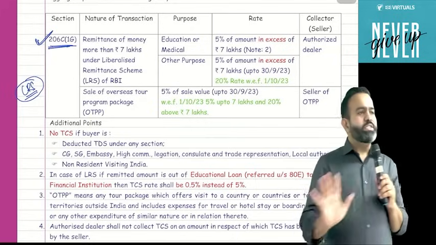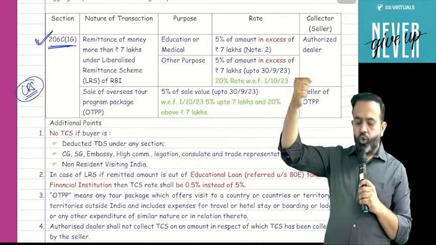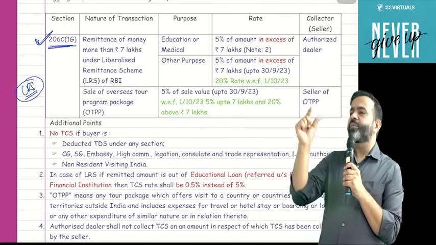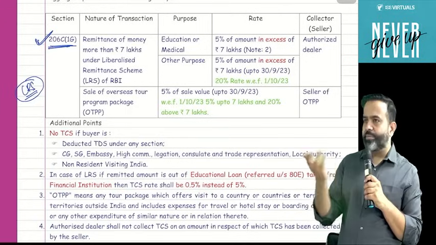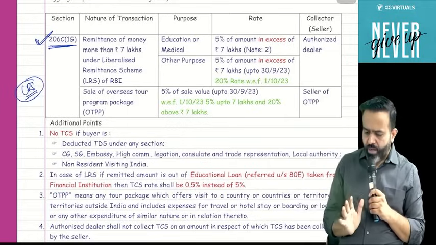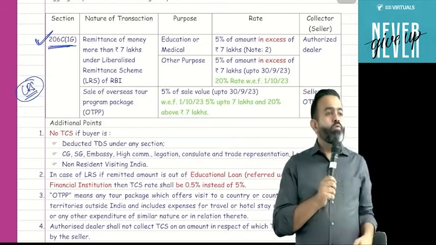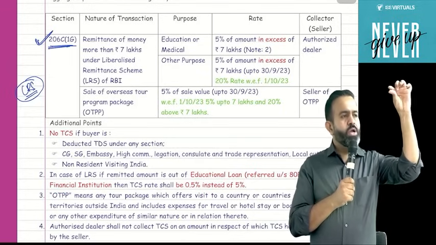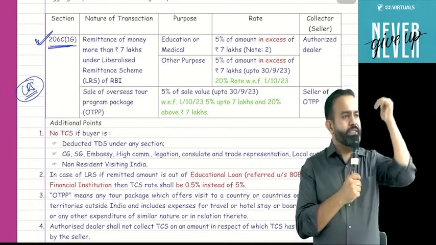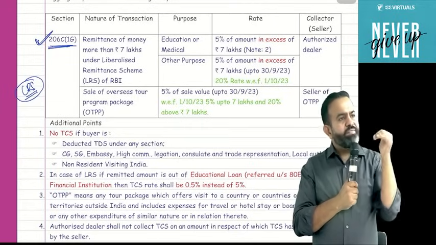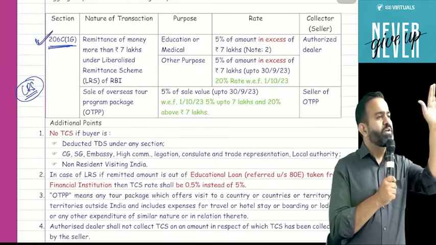Now try to understand. This section says that if any person sends money outside India through an authorized dealer. Authorized dealer means bank. Normally we can send money outside India through banks only, like ICICI Bank, Kotak Bank, HDFC Bank. Now here this section says that if you are sending money outside India for any educational or medical purpose, and sending more than 7 lakh in a year, then up to 7 lakh there is no TCS, and in excess of 7 lakh there is TCS at 5%.